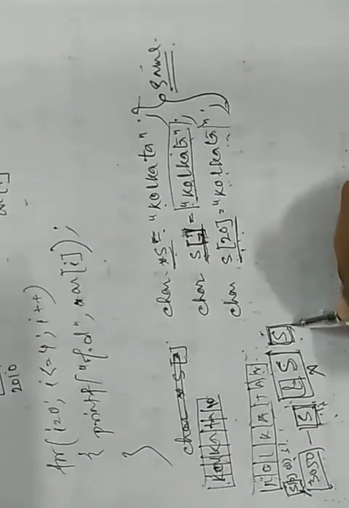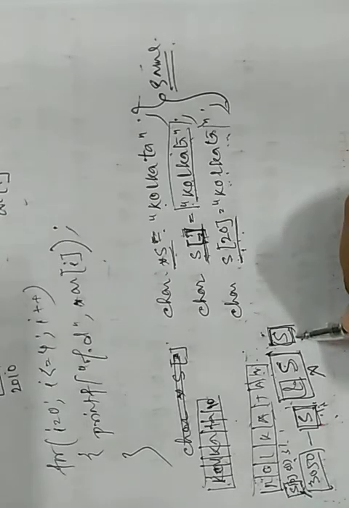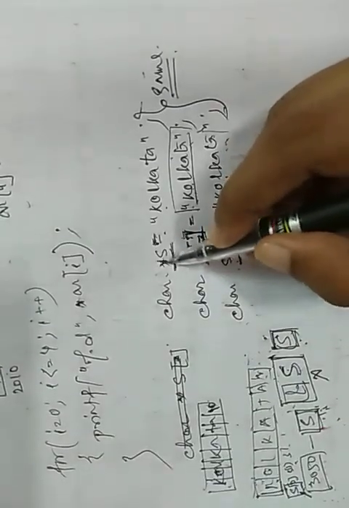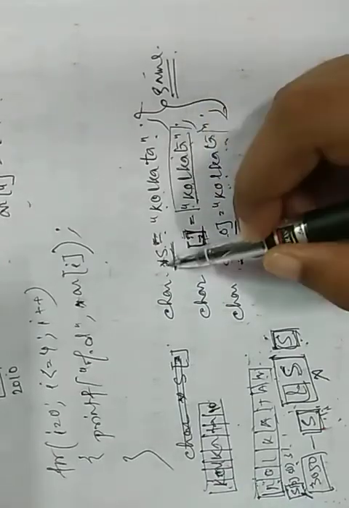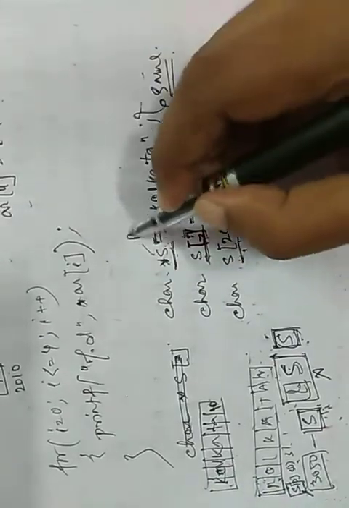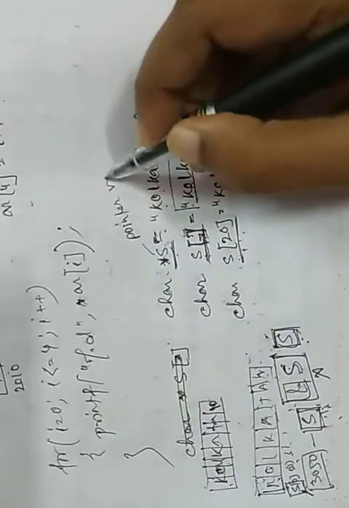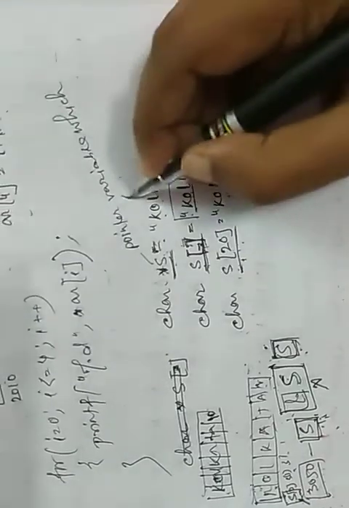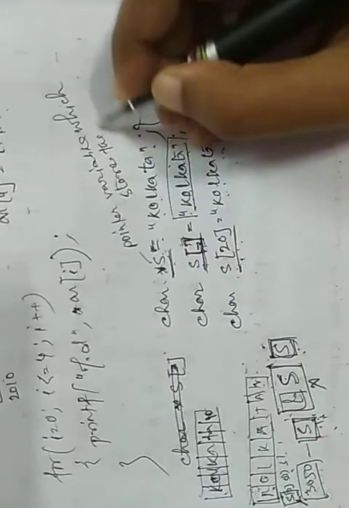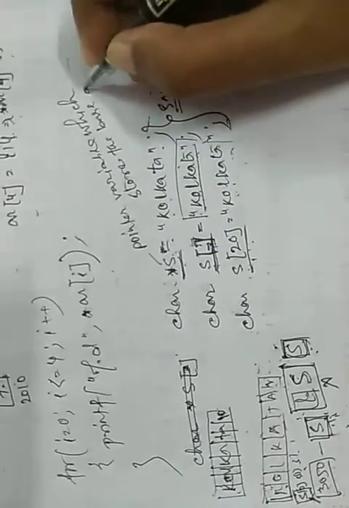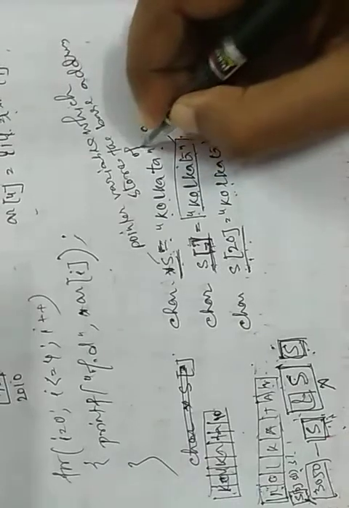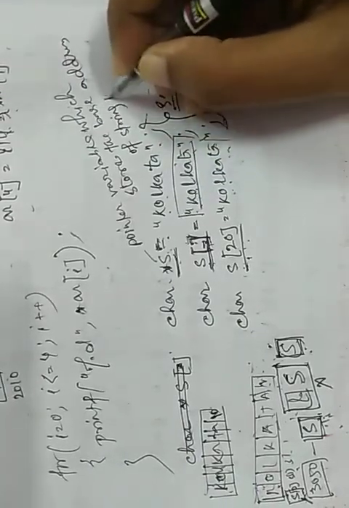That's why we don't need to use ampersand s. So s is a pointer variable, as it stores the address of the first character in an array. That's why we can declare a string this way: star s equals to Kolkata. Star s Kolkata means s is a pointer variable which stores the base address of the string Kolkata.